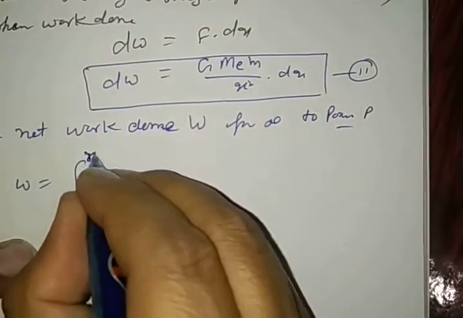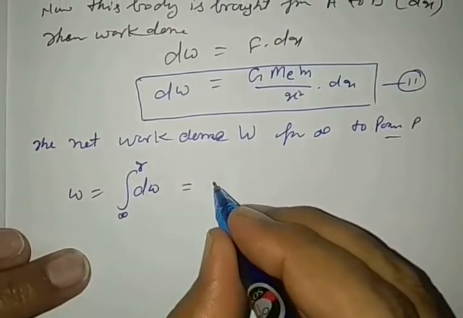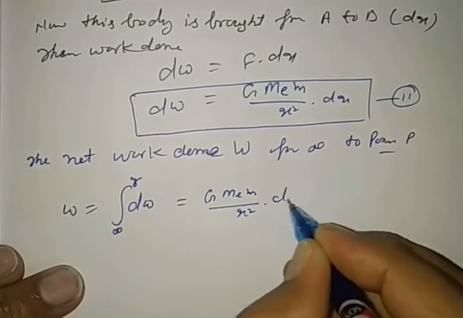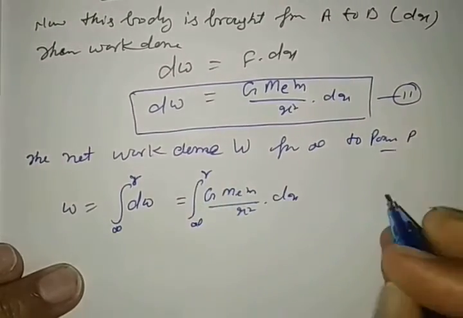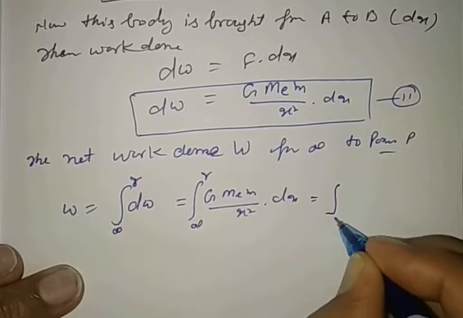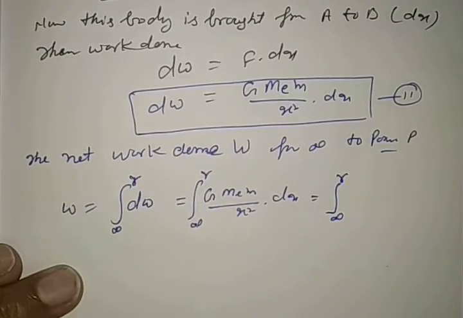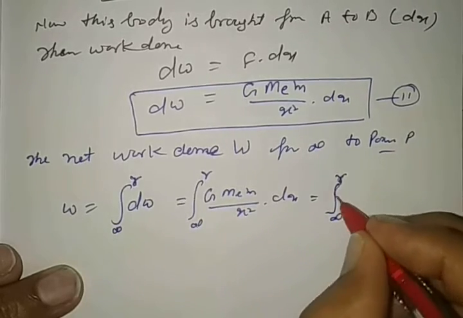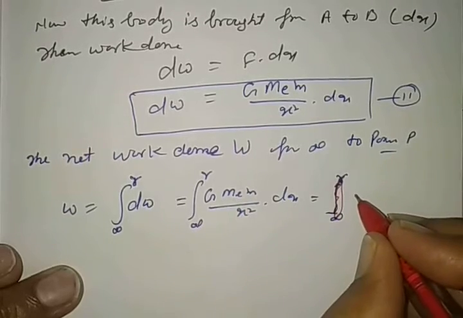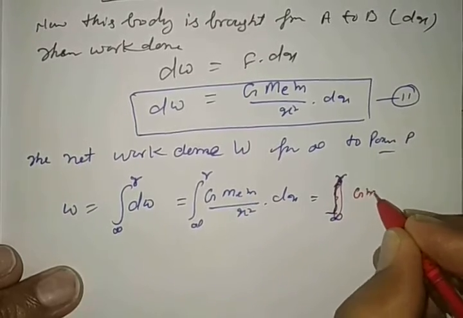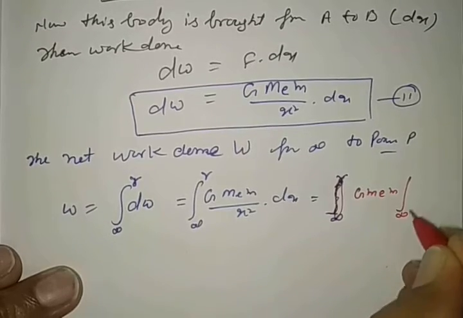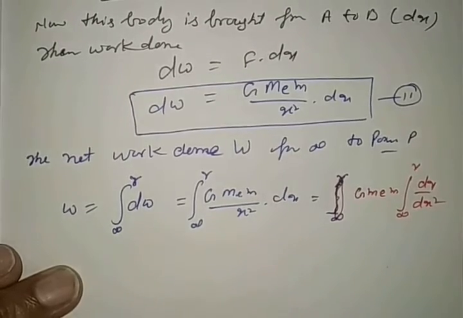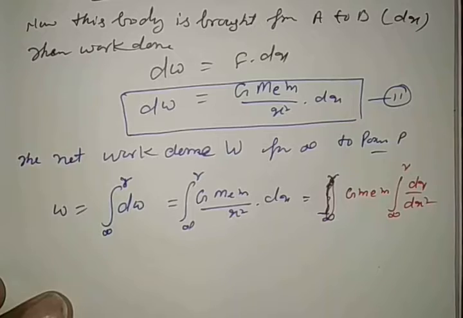So it is infinity to R. Similarly, it is G M_E M by x squared dx from infinity to R. So here, from infinity to R, see carefully, first of all keep the constant out: capital G M_E M times the integral from infinity to R of dx by x squared.